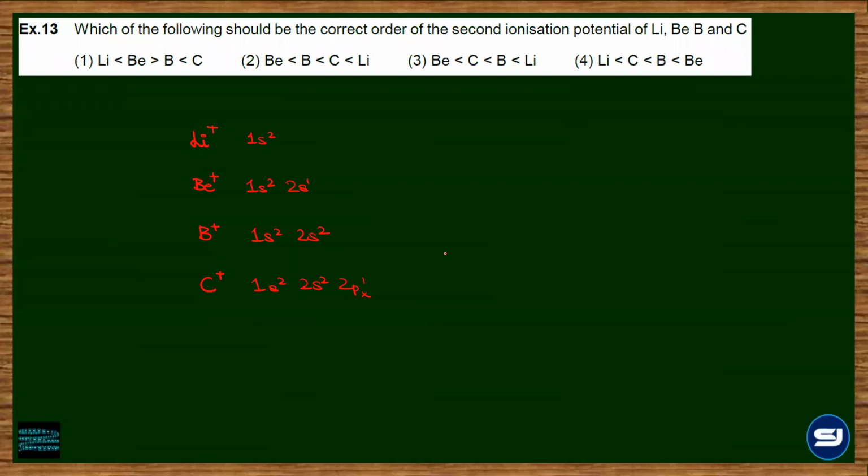Again, just look at the configuration, analyze the stability, and compare. Which configuration do you find most stable? Lithium plus, and also boron plus.